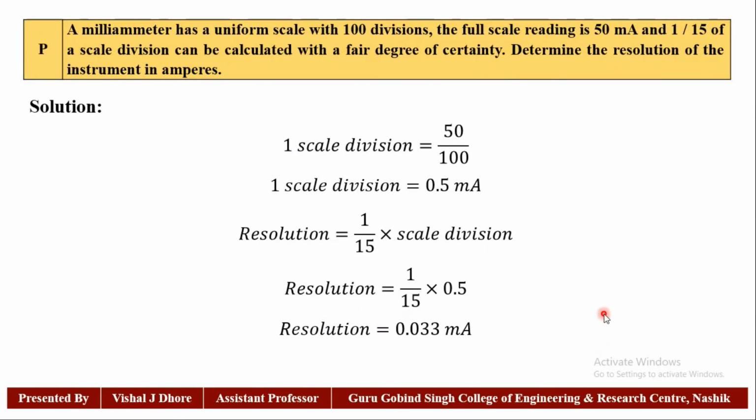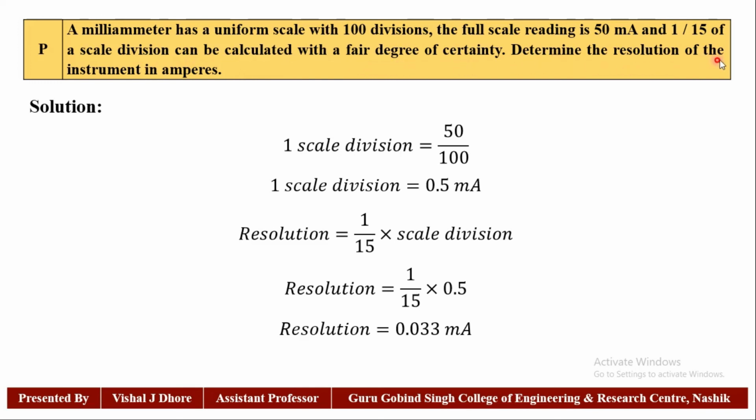Now the next numerical. A milliammeter has a uniform scale with 100 divisions. The full scale reading is 50 milliamperes and 1 by 15 of a scale division can be calculated with a fair degree of certainty.